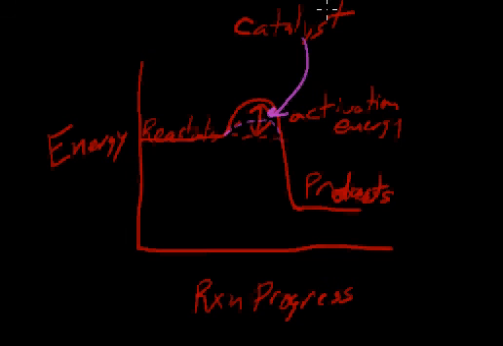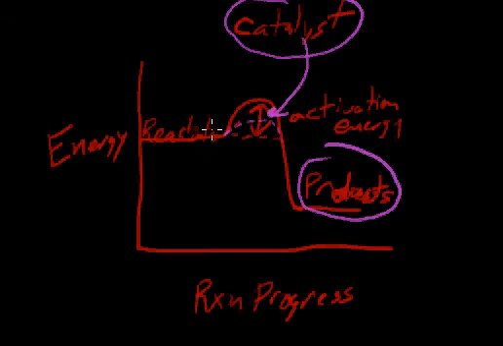So a catalyst is a substance that causes a reaction to go faster, but doesn't get used up in the reaction. In other words, at the end of the reaction, we'll still have our catalyst left over. We'll also have our products. And our products came from the reactants. The catalyst is what we added and gets left over. It just sped the reaction up.